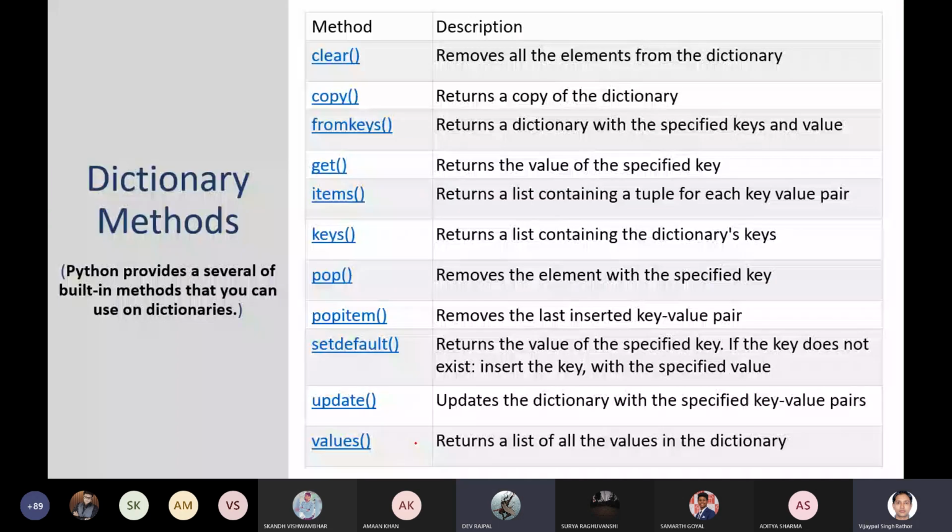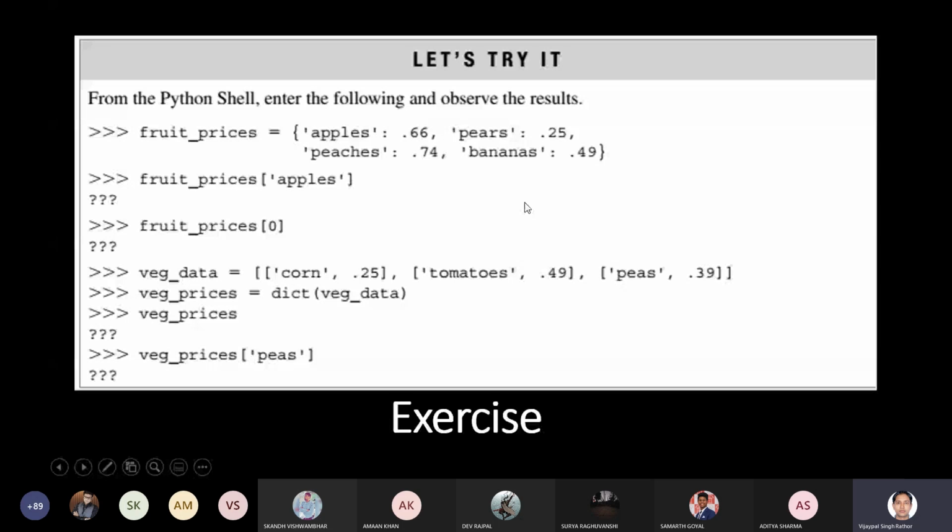Sir, is there any advantage of using dict over the curly braces? Sometimes, actually, dict is just a function, so it can be useful for directly passing a sequence. Suppose there is some existing sequence, and you want to create a dictionary from that sequence, then in that case you cannot utilize curly braces, right? So in that case, using dict will be beneficial. Like here you can see, this is data that you have already stored in the list.